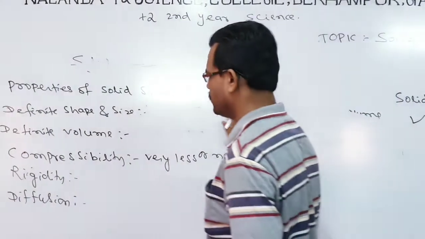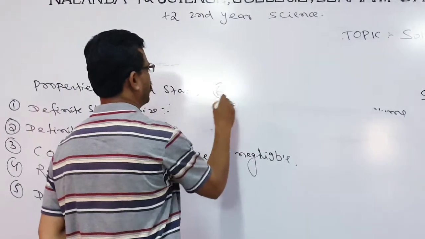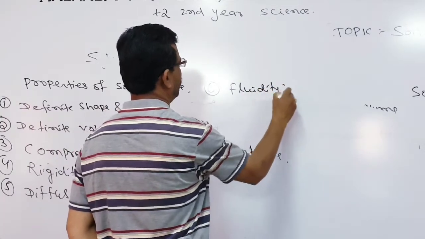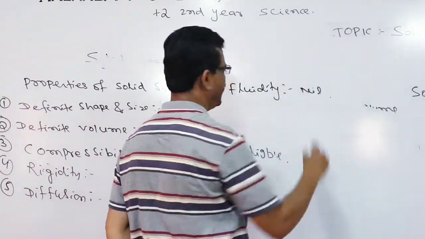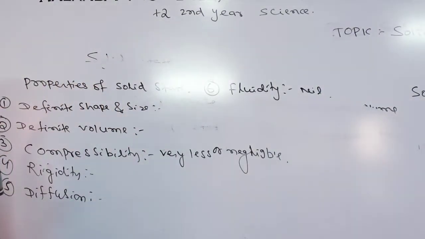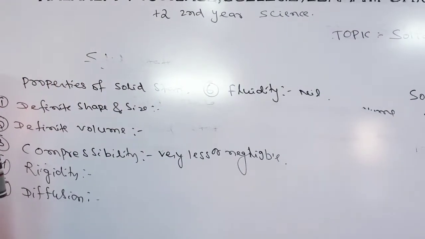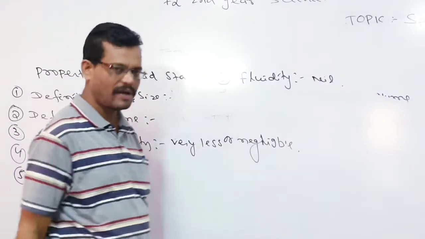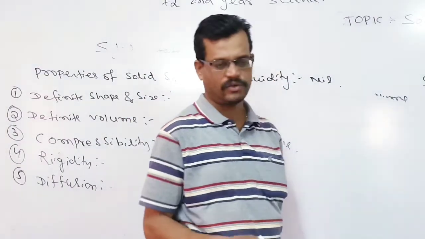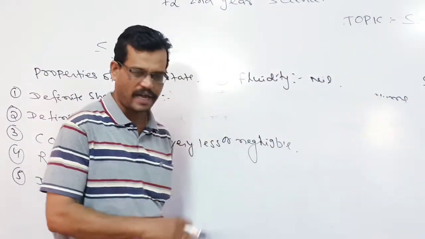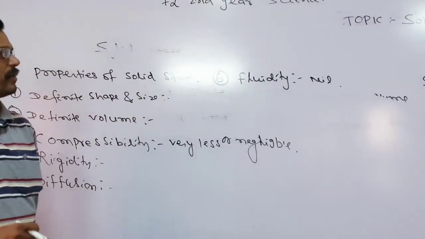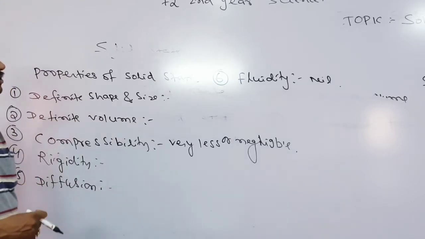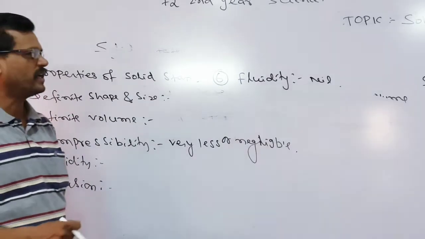Now another property of solids is fluidity. Fluidity is the property to flow. It is found to be nil in solids, because gases can easily flow from one direction to another. Liquids also, if we pour them on a surface, will move from a higher gradient to a lower gradient, from high positions to low positions. But in solids, this is not possible. That's why solids do not show fluidity.